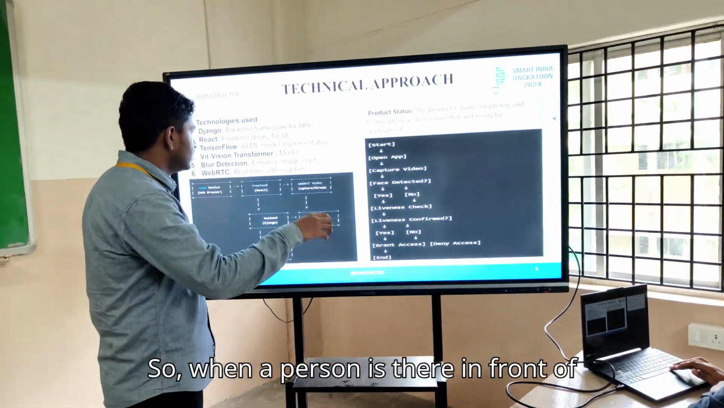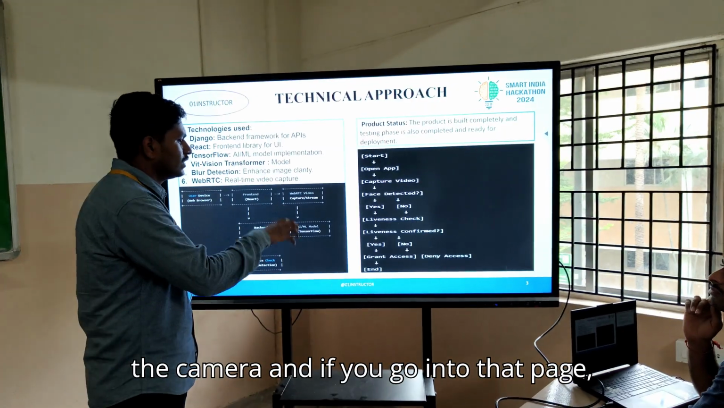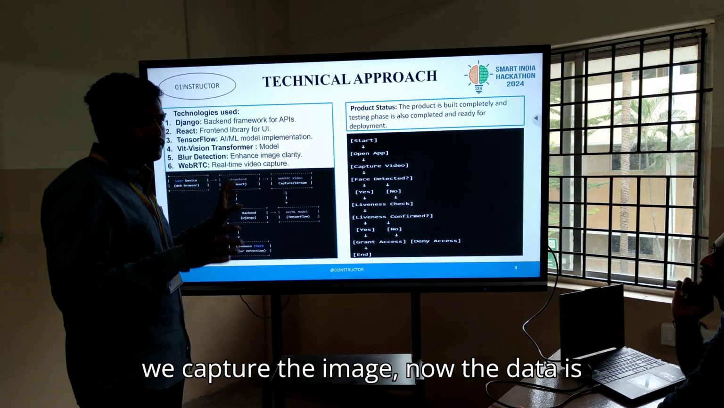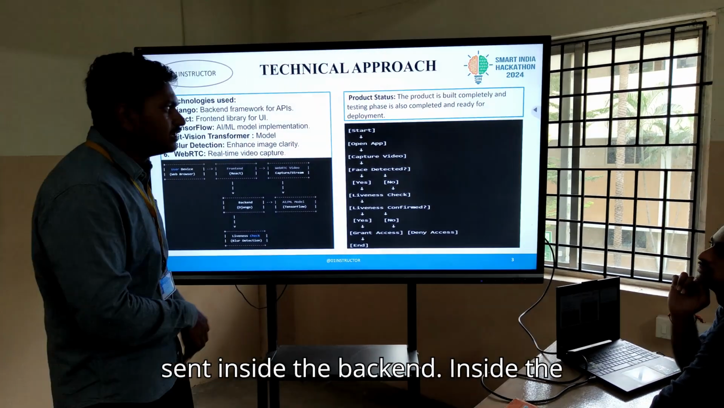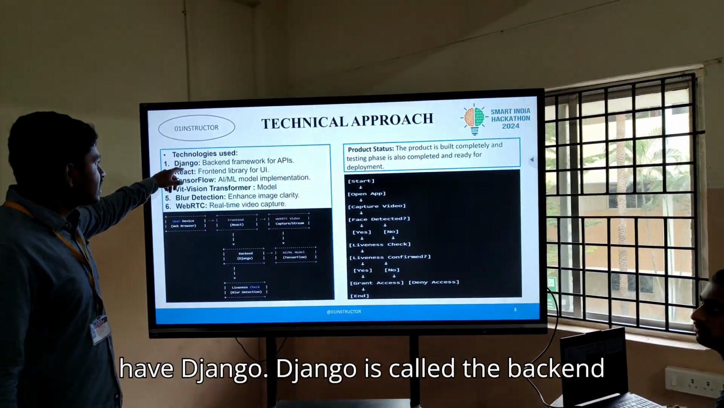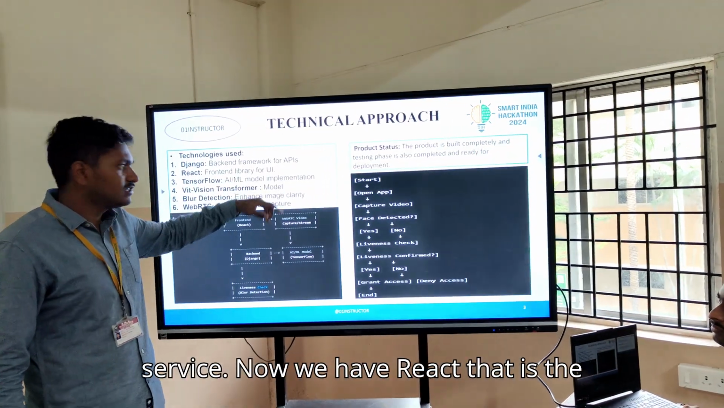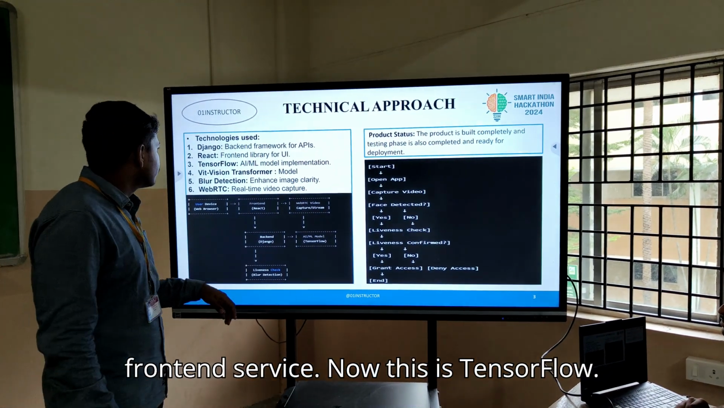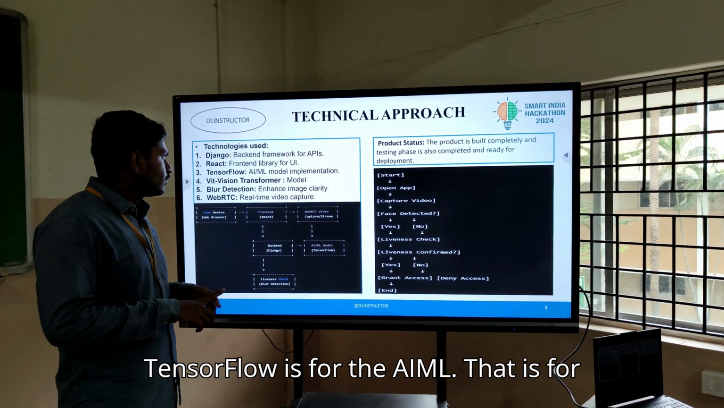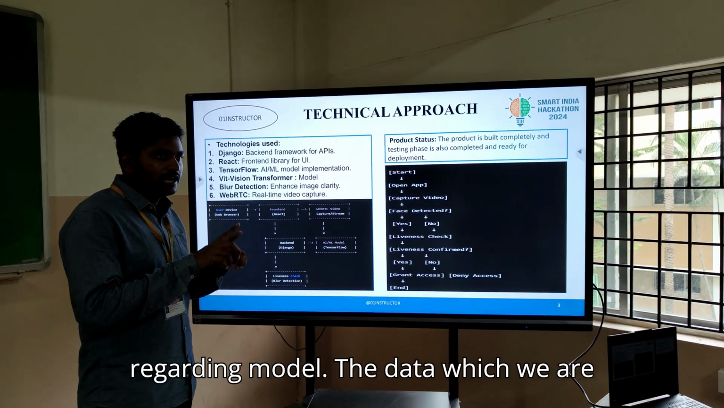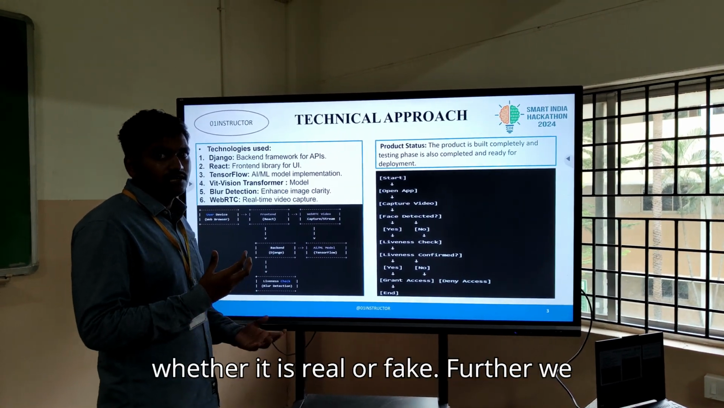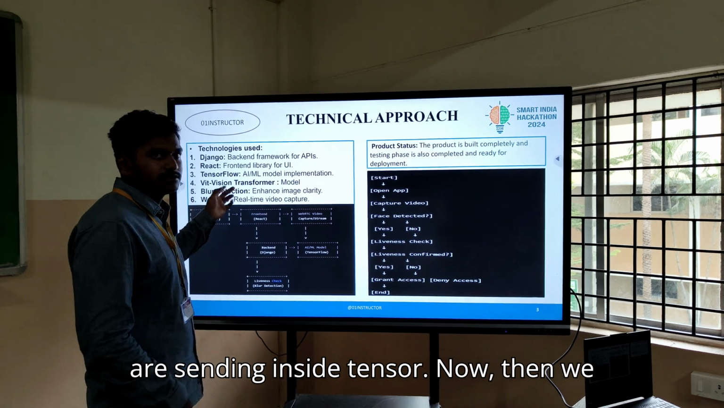When the person is in front of the camera and goes into that page, it will start capturing the image. When we capture the image, the data is sent to the backend. Inside the backend we have everything. I will explain one by one. Django is the backend service. React is the frontend service. TensorFlow is for the ML model. The data we send should detect whether it is real or fake, so we send it into TensorFlow.